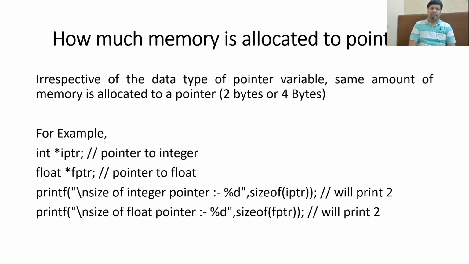So the main thing is that the data type does not matter. What the data type of the pointer is does not matter. The pointer will always be allocated the same amount of memory. Let us suppose 2 bytes. Now let's have a look at the example here.